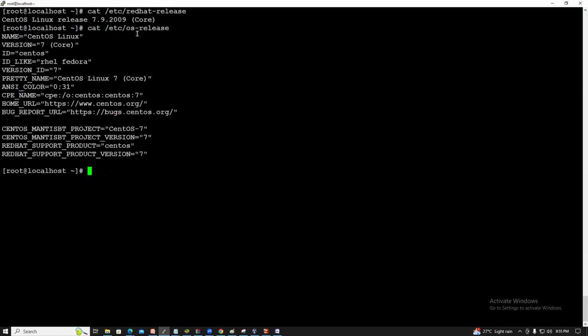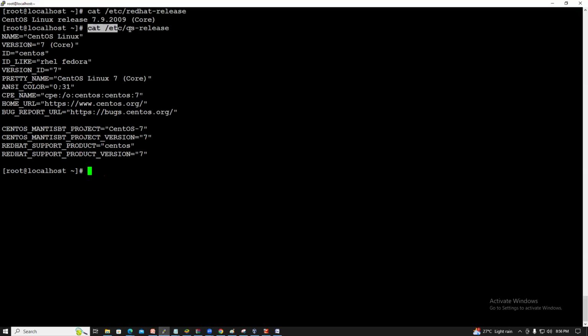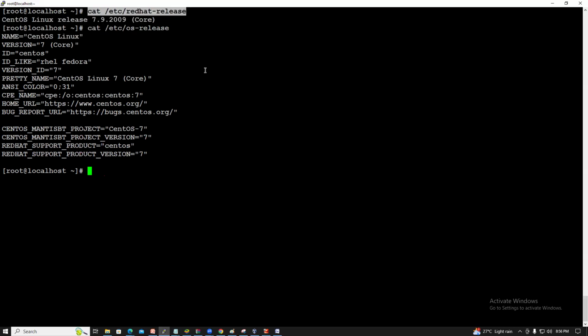If it is Ubuntu, it will show Ubuntu, and likewise Debian, Kali Linux, FreeBSD, SUSE Linux, AIX, HP-UX, IBM AIX. You can execute this command on every Linux machine. The redhat-release command will execute only on Red Hat machines. Guys, understood?